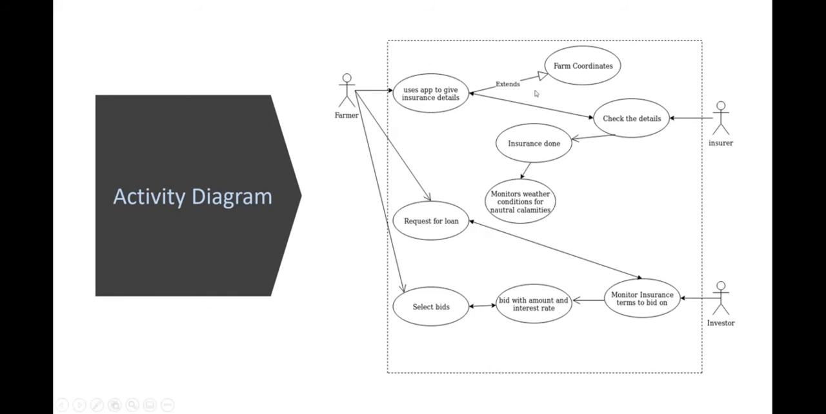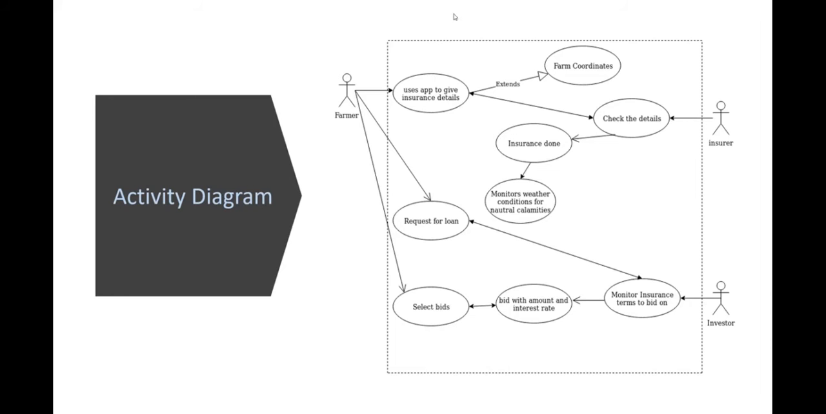This is the activity diagram of the whole application. So initially there is a farmer. A farmer has an Android application that is developed by us. A farmer gets his land insured by an insurer and takes a snapshot of his insurance documents. The snapshot of the document is taken and given to a Microsoft API, which extracts text from these documents and